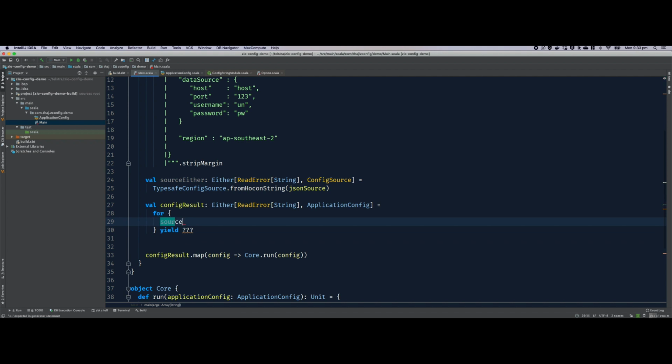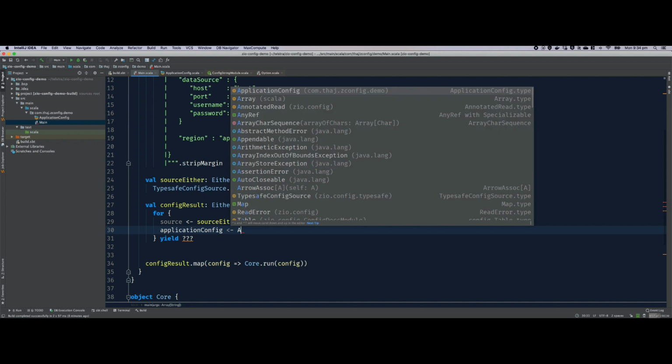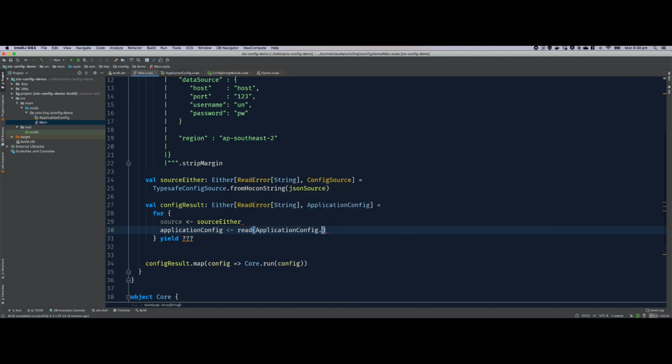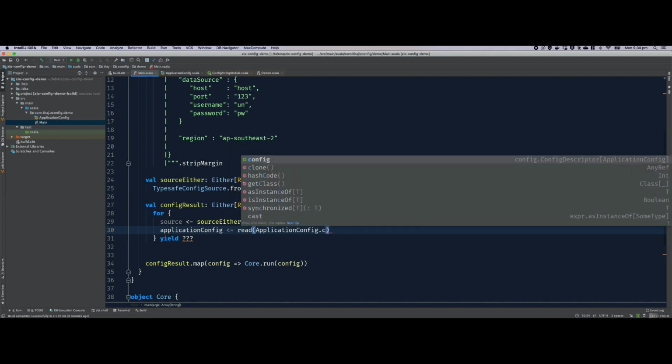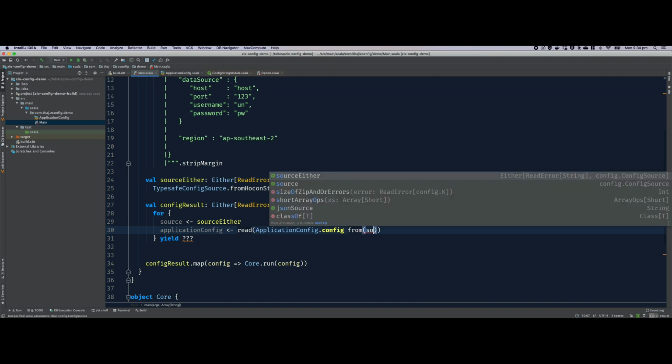So our real source, we are unwrapping it from source Either, and our real application config is read application config, which is the descriptor that takes the config source.